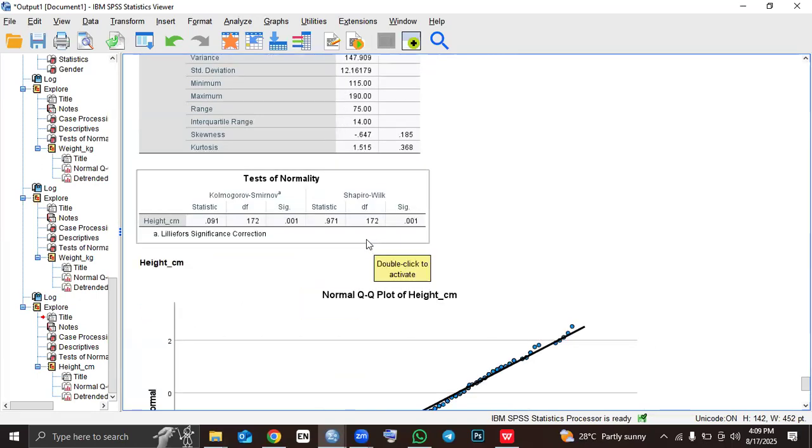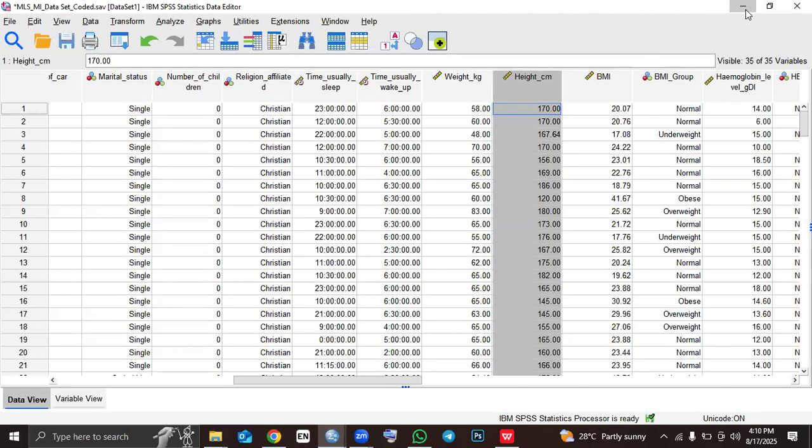So in order for us to know if height is parametric or not, we have to look at the significant value here. And what is the value? It is 0.001.